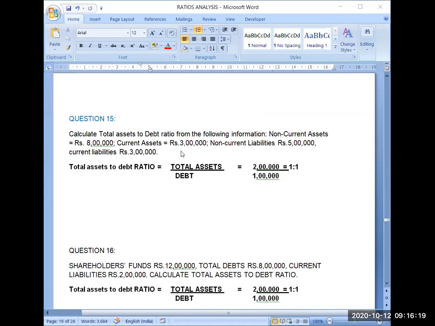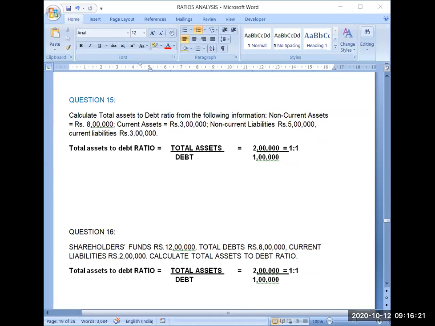Now coming to question number 15. Now see this formula. Calculate total assets to debt ratio from the following information. First information given: non-current assets are 8 lakh, current assets are 3 lakh, non-current liabilities are 5 lakh, and current liabilities are 3 lakh.